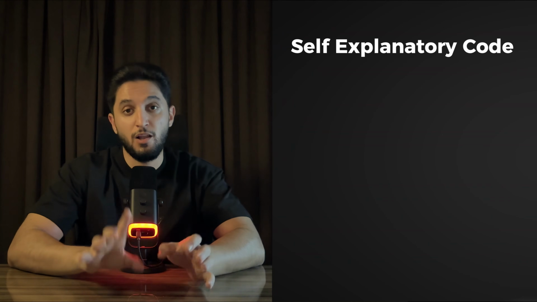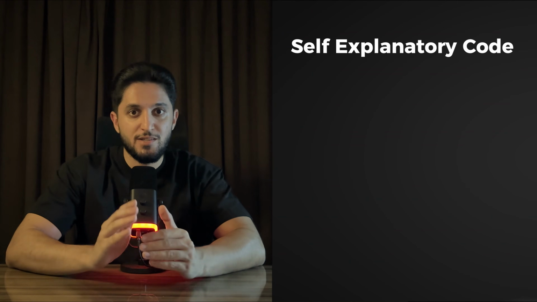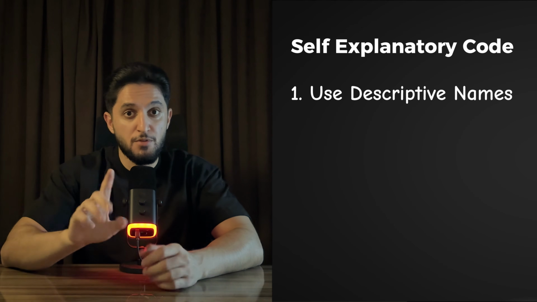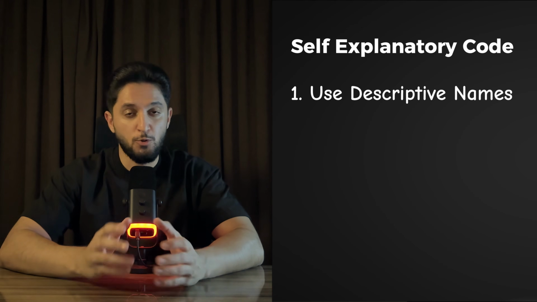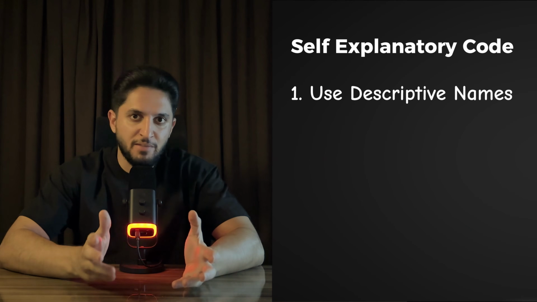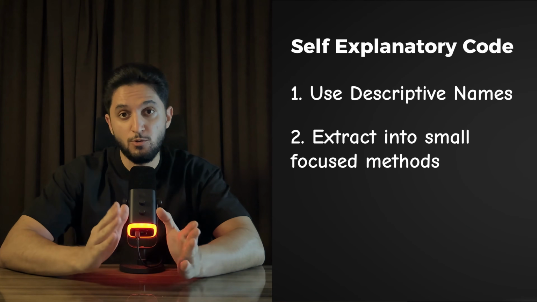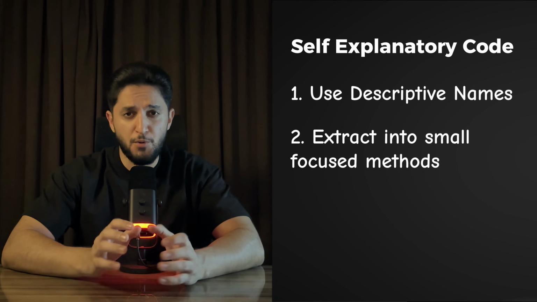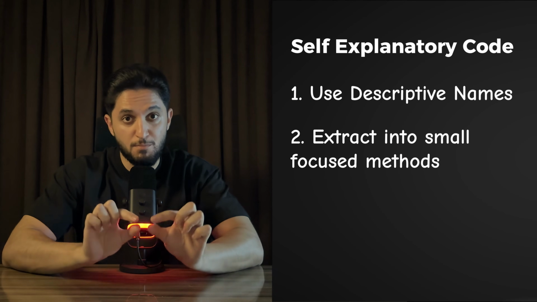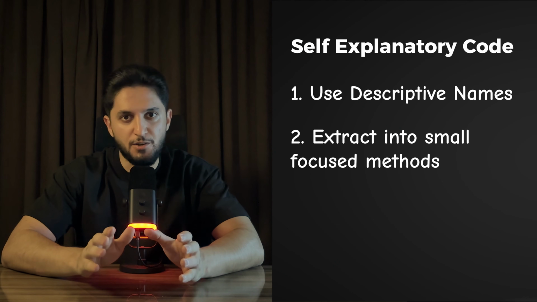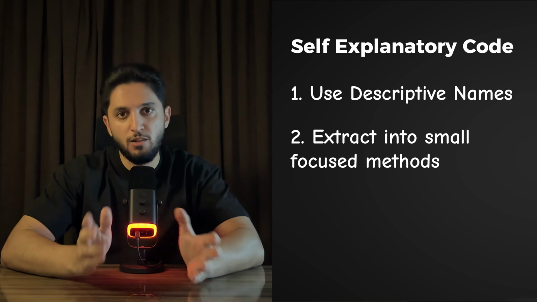Expert engineers rely on three things that make their code self-explanatory. Number 1, they use descriptive names. Good names make the code self-documenting, and no extra explanation is needed. Number 2, extract into small, focused methods. Breaking complex logic into focused methods makes your intent clear. The code tells its story line by line.